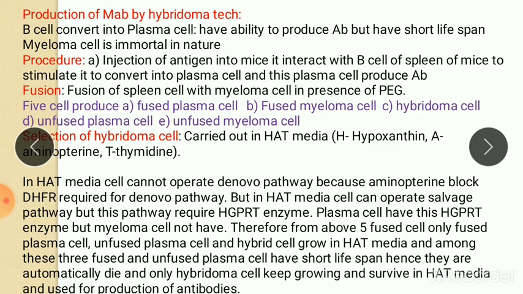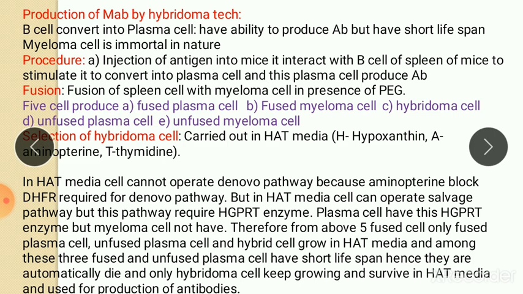HAT media. But the lifespan of fused and unfused plasma cells is very short, and within a few weeks they automatically die. Then the hybridoma cell, having HGPRT and being immortal in nature, will keep growing in HAT media. It has no limit, and therefore at the end hybridoma cells survive in HAT media.